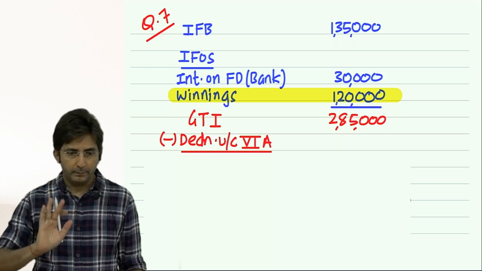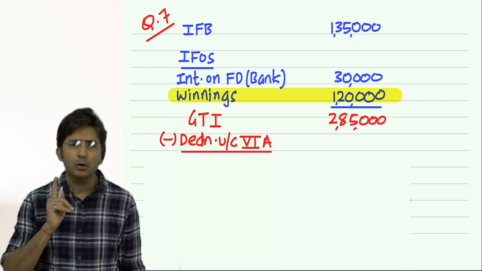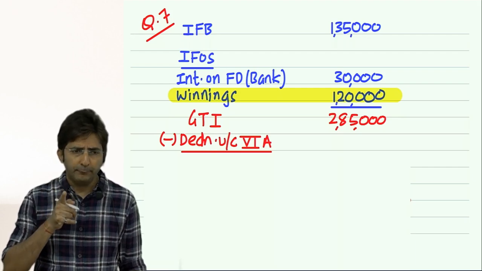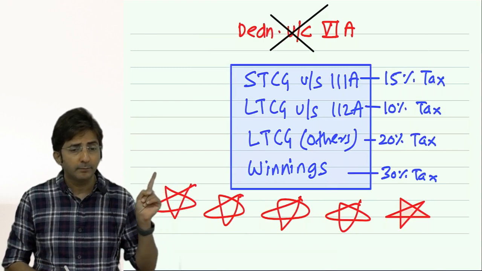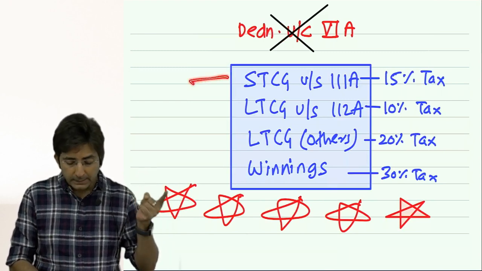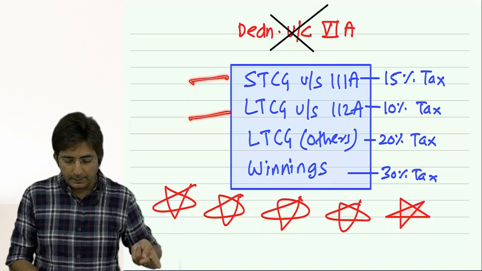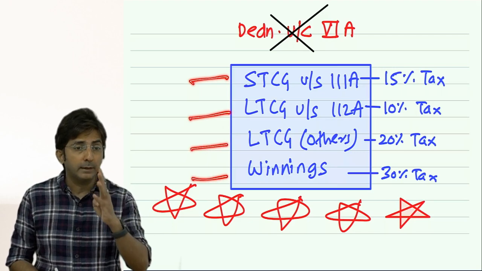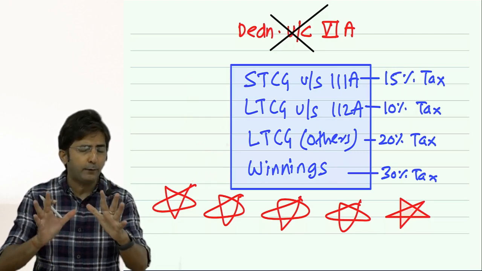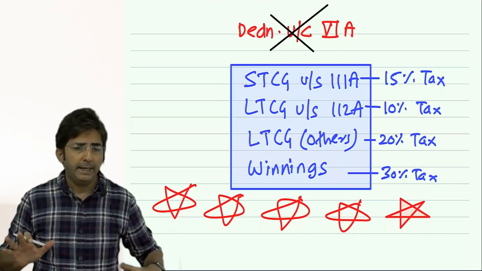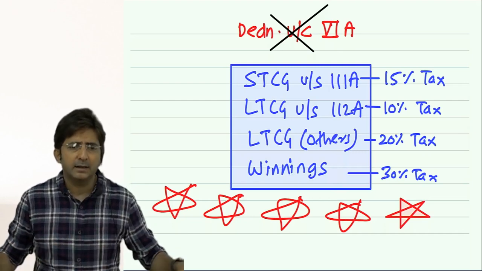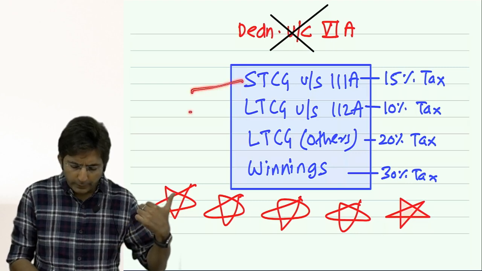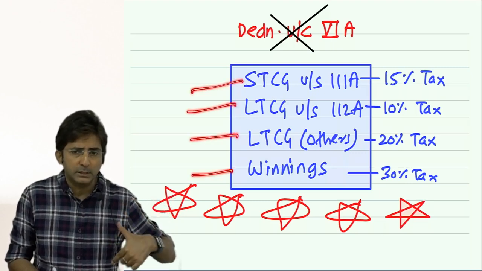Okay, now wait. Make a rule. What rule? If in the question you find these 4 incomes, which 4 income? STCG under section 111A, LTCG under 112A, other long-term gains and winnings. Whenever these 4 incomes you see in the question, you have to be very careful in chapter 6A. And in the name of care, what care you will take, just hide this income. So see, from this 4 income, what do we have anything in our question? Yes. We have